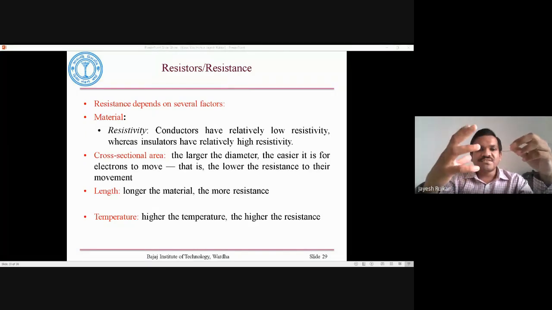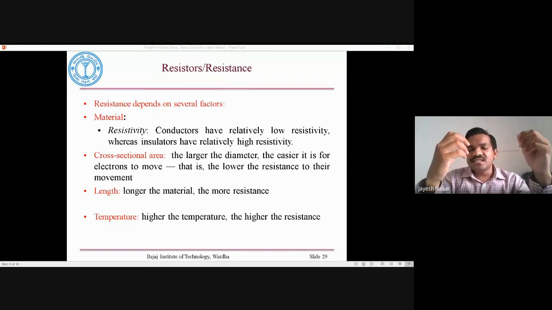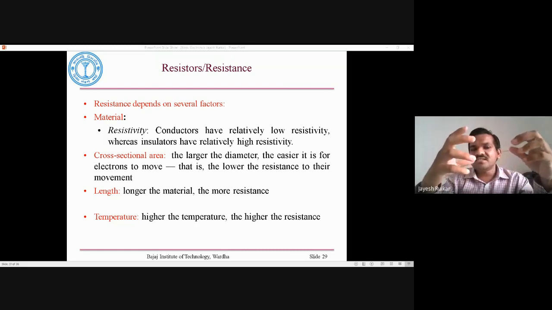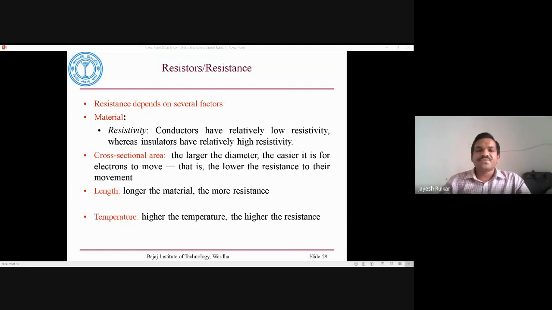So what is resistivity? Resistivity is a property of that particular material that reflects its chemical structure. Conductors have a relatively low resistivity, whereas insulators have a relatively high resistivity.